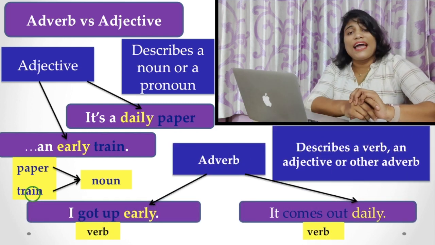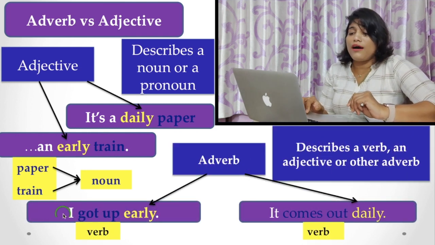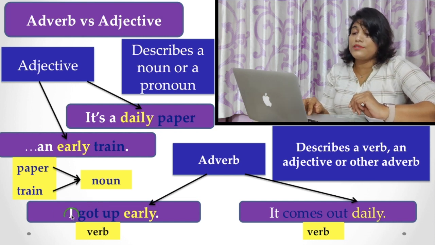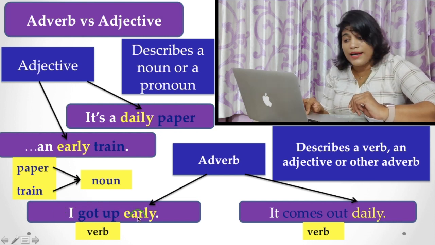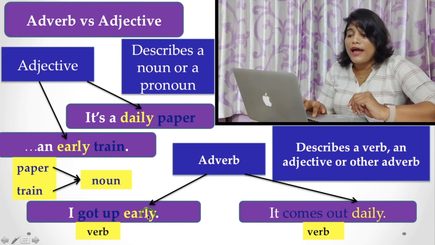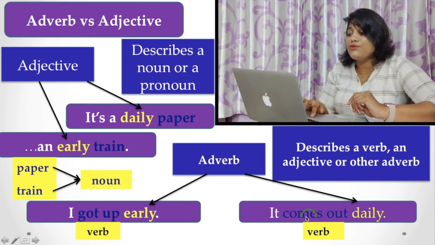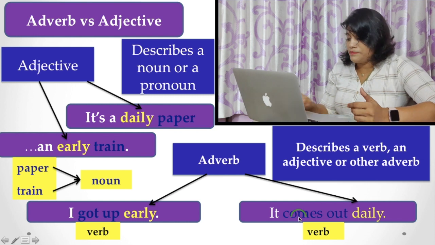Now, for the adverb, if you see the next examples, I got up early or it comes out daily, you find that the words early and daily are used with a verb. They actually describe the verbs: got up early, and comes out daily.